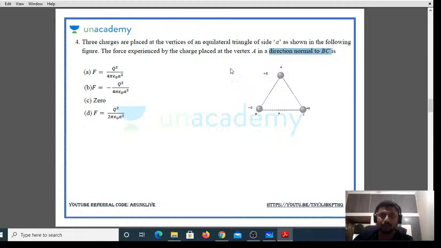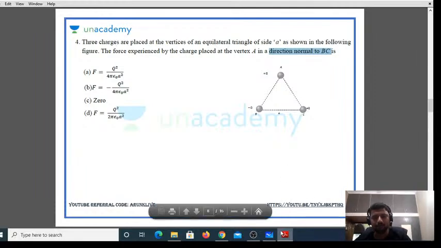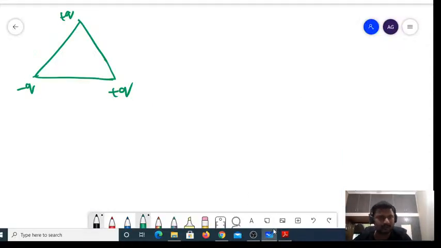Now I have to find what is that force which acts perpendicular to BC. Let us see. This is your A, this is your B, this is your C. What is the direction of the force due to B acting at A? Force due to B will be acting towards B. FB is acting towards B.